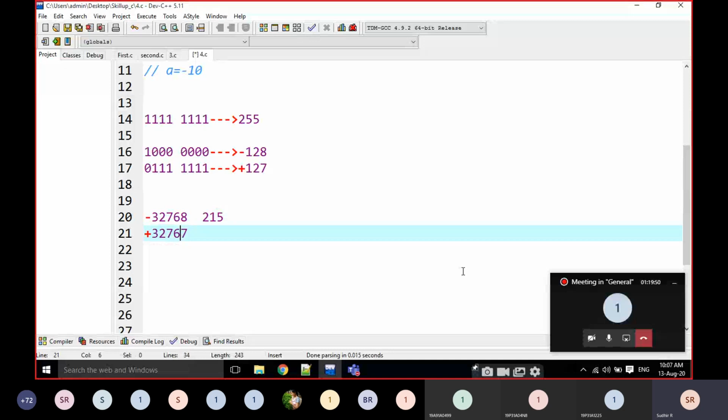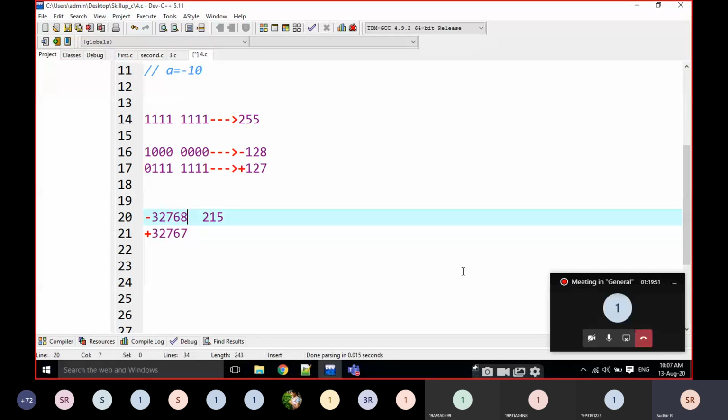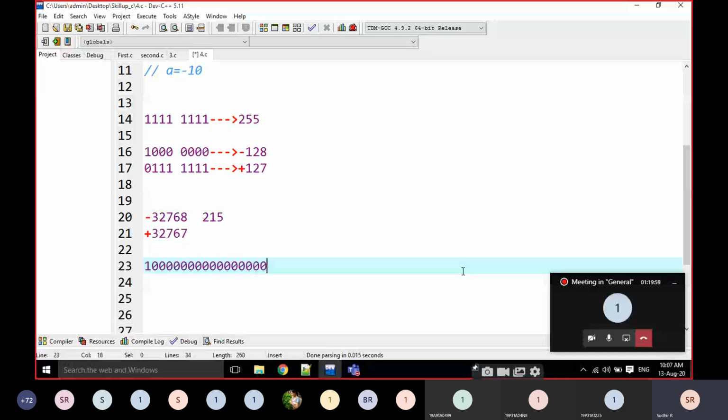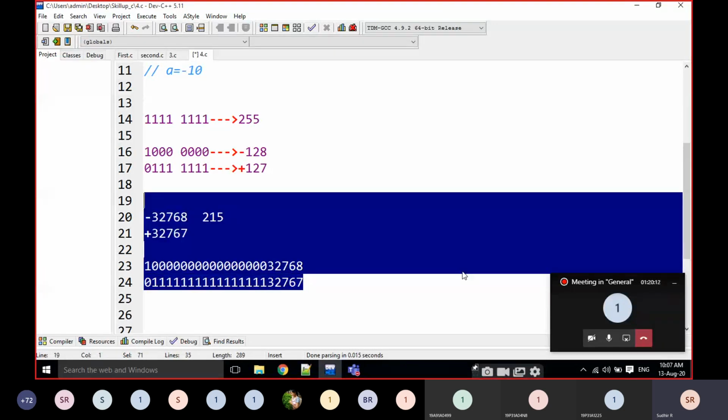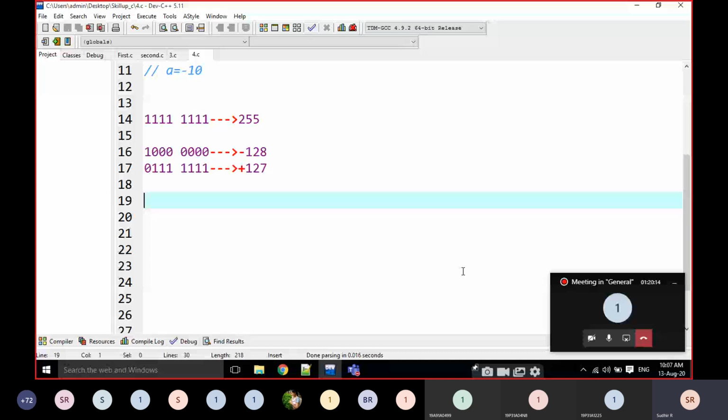If you calculate 2 power 15 in the calculator, it is going to be like this: 1 0 0 0 0 0 0 0 0 0 0. For example, this is 32,768 and this is going to be 32,767. Just calculate when you are free.